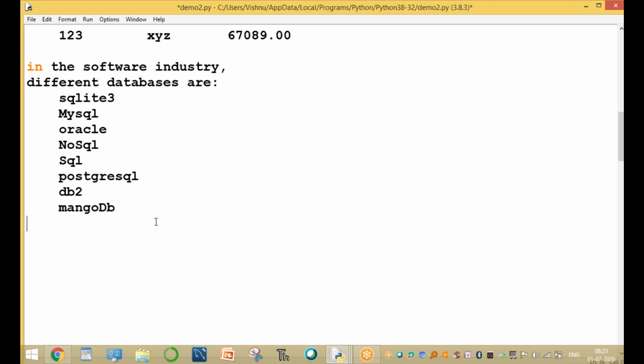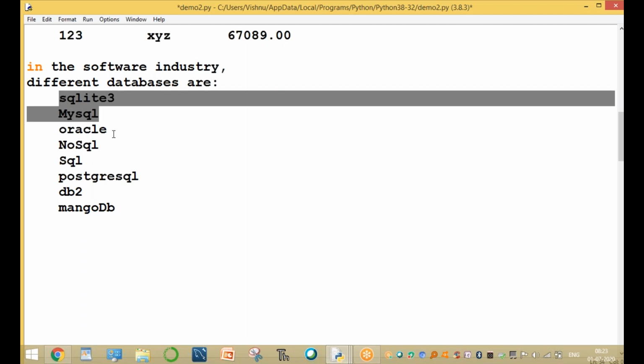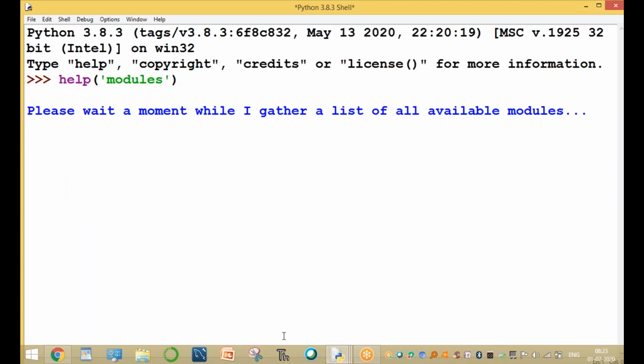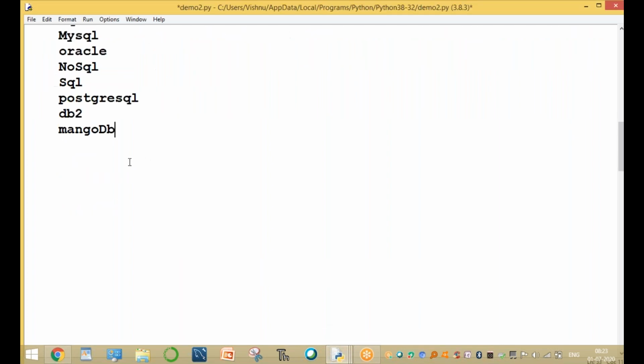There are a number of programming languages available. Similarly, a number of databases are available. You can use any one database. Please wait while the list of modules is gathered automatically.